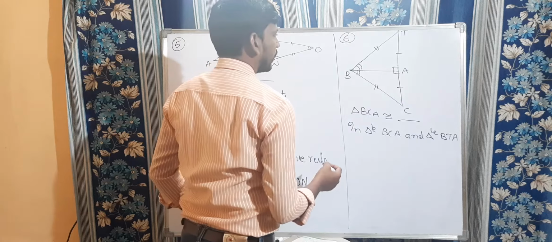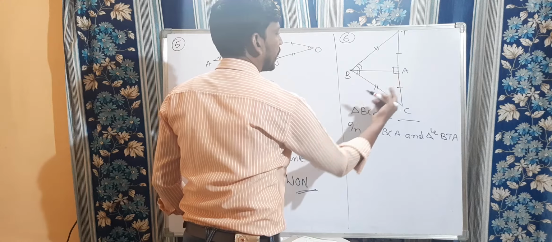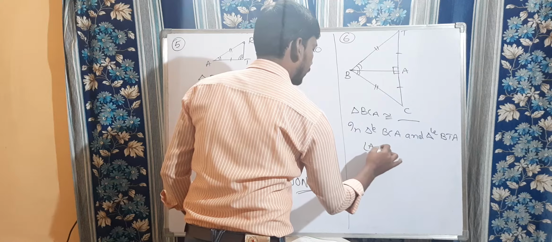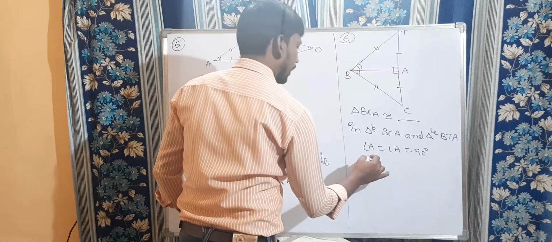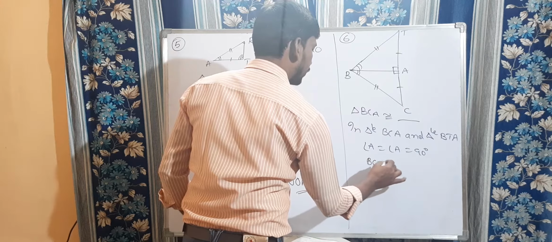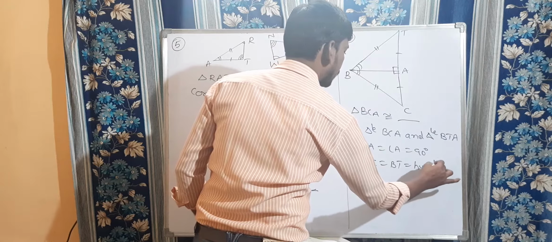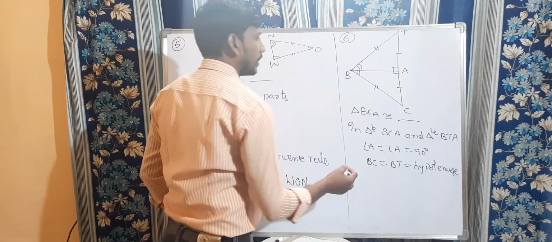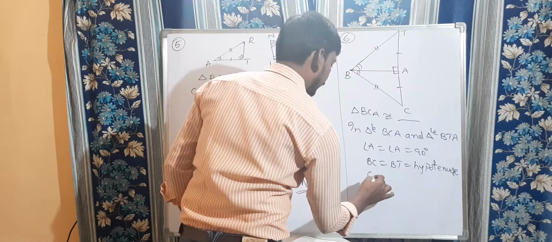So corresponding parts, here we are going to write. Which property are we going to use? Right angle hypotenuse side. So that is angle A is equal to angle A, which is equal to 90 degrees. Right angle, and hypotenuse is nothing but BC is equal to BT. That is hypotenuse. And as well as CA is equal to TA.